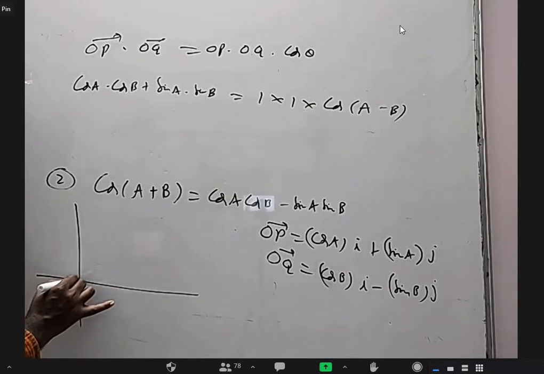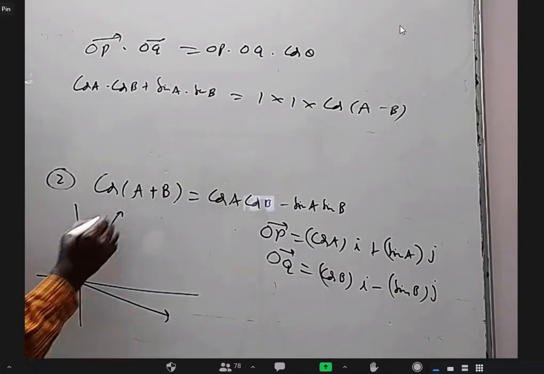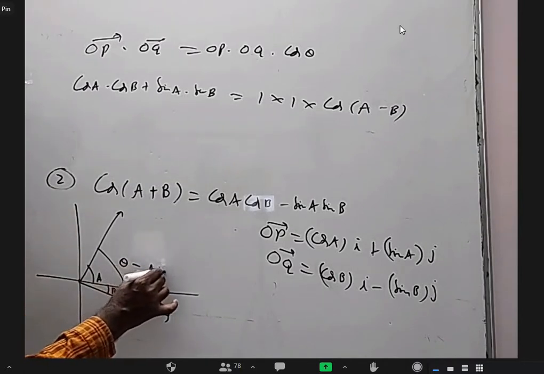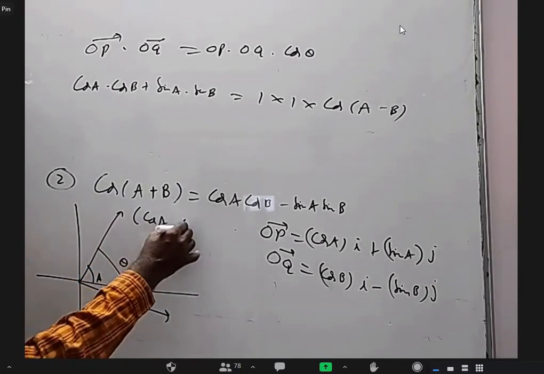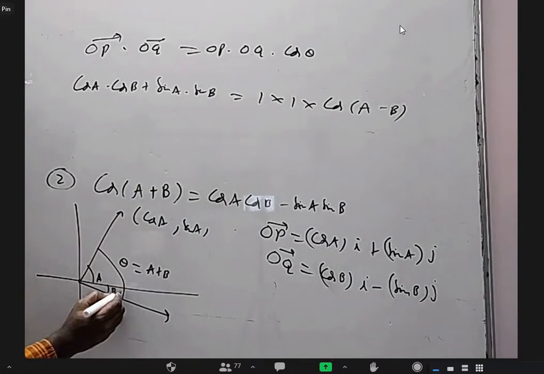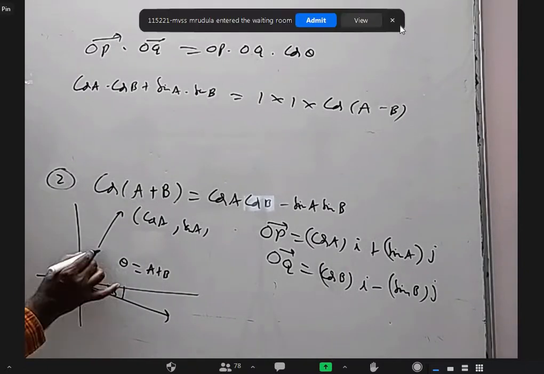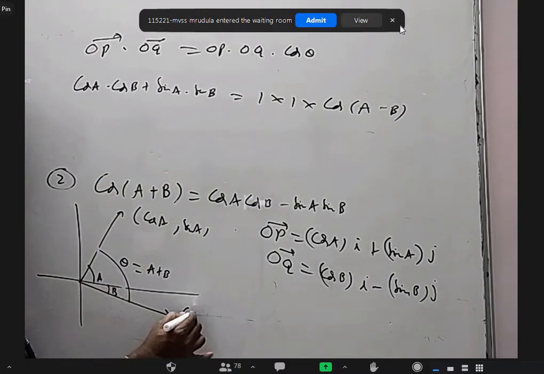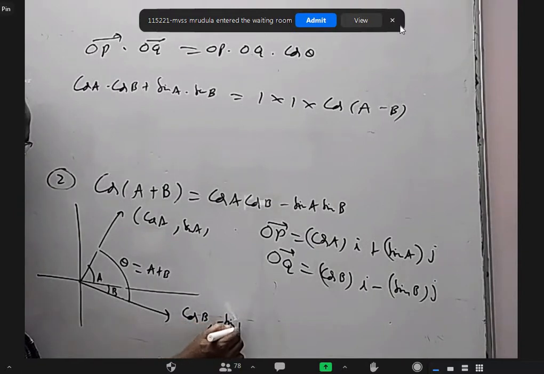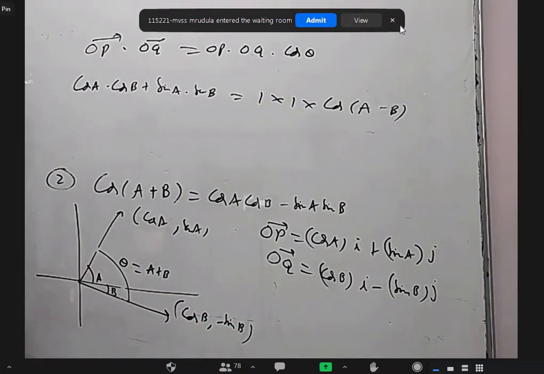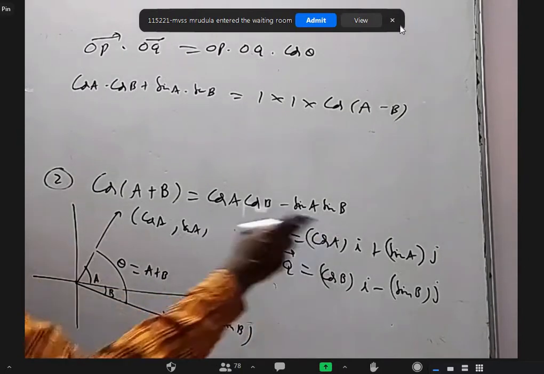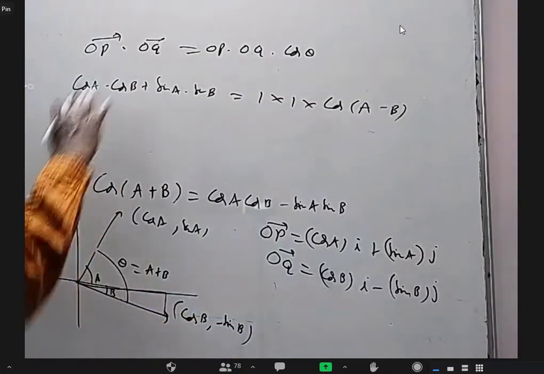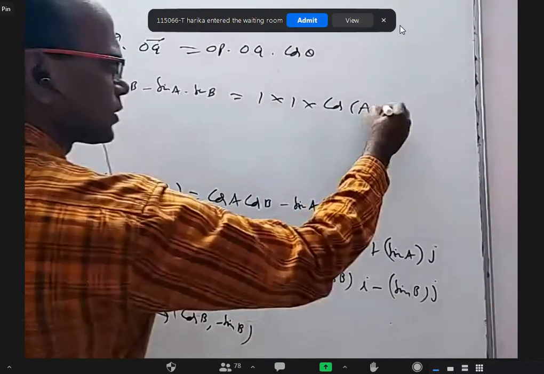I am going to take angle A here and angle B here. This is A, this is B, this total angle theta is A plus B. These coordinates are cos A comma sin A. Because this angle is in this direction, cos A comma minus sin A, sir. Yeah, this is cos B comma minus sin B. Or I can take A down and B up, anything is okay. Now OP bar is the same, but OQ is cos B i and downward along the y-axis, so minus sin B j. Everything is the same, we'll get minus here and here A plus.